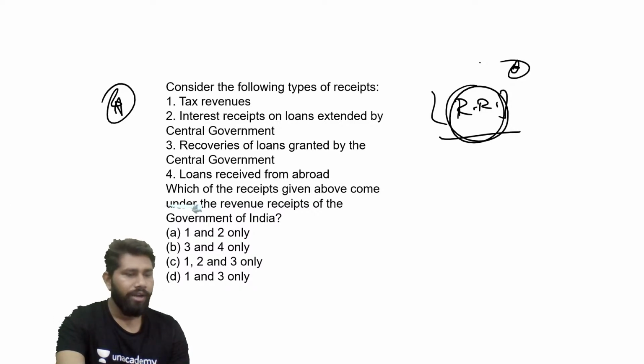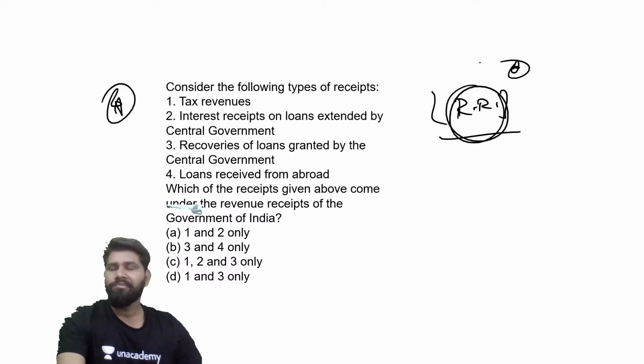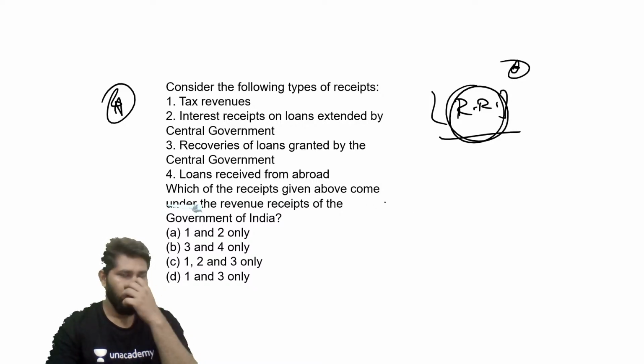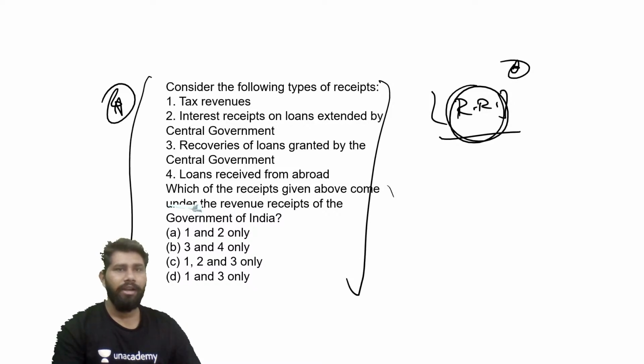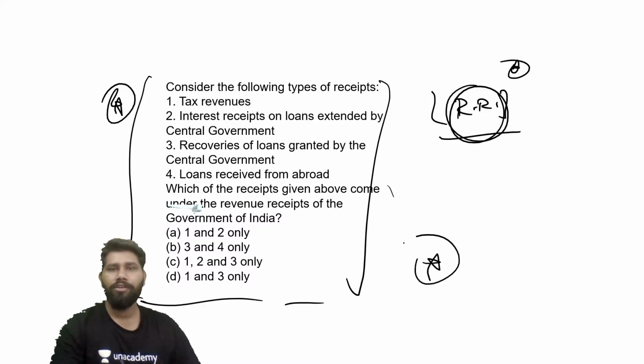See, whenever you see multiple kinds of statements, guys, the elimination method basically helps students. So try to apply that, and also try to apply common sense and logic in these kind of questions. You may have forgotten some things related to the revenue receipts or what forms part of it, right?